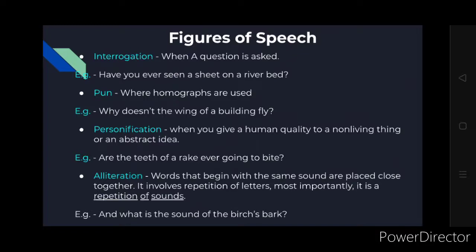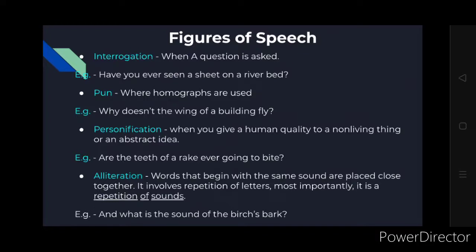Moving on is personification. What is personification? Personification is when you give a human quality to a non-living thing or an abstract idea. Describing a non-living thing like a human is personification. For example, are the teeth of a rake ever going to bite? So here what we are doing is giving the rake a human quality, which is that humans have teeth. So that is personification. Okay.